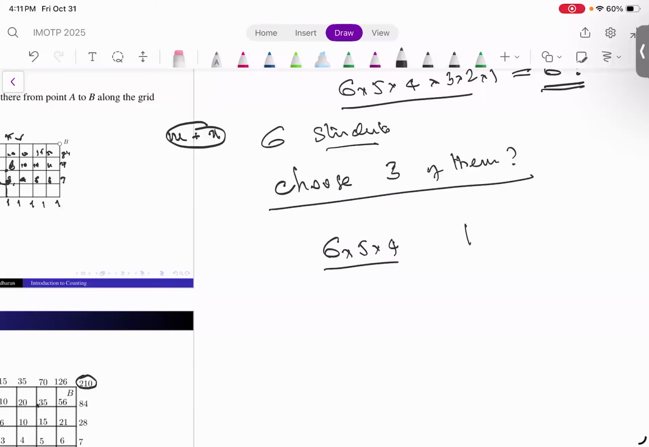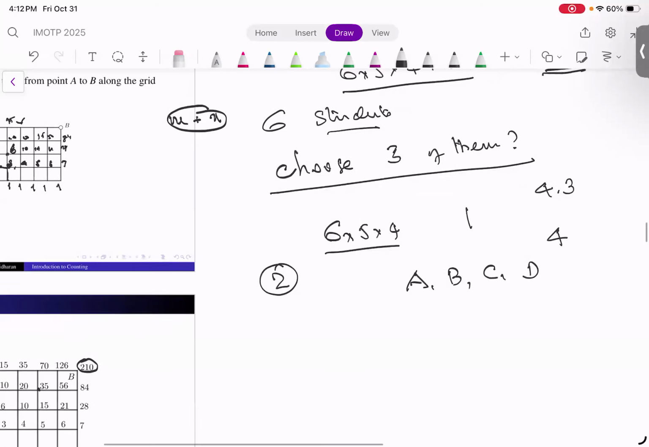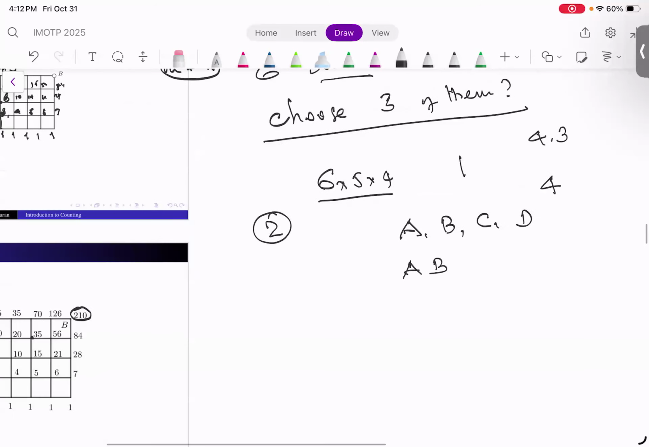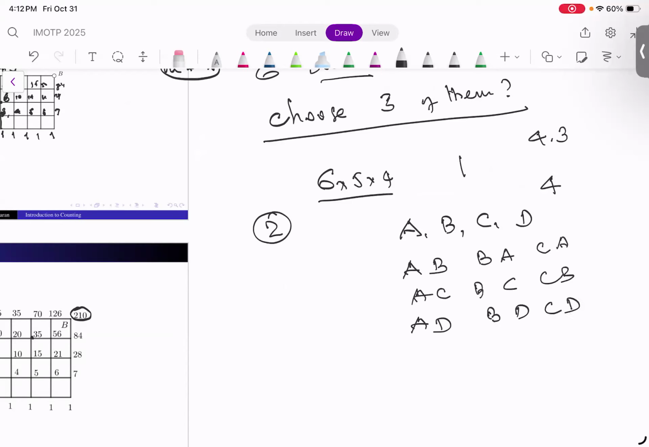So let us do a sanity check for this. Suppose I have 4 students. I want to choose 2 of them. According to your thing, it is 4 into 3, right? Yes, sir. Okay. Suppose the students are A, B, C, D. I can choose A and B, A and C, A and D, B and A, B and C, B and D, C and A, C and B, C and D.